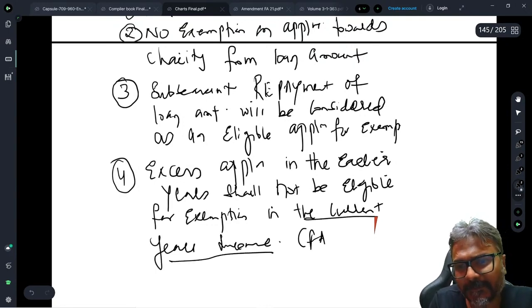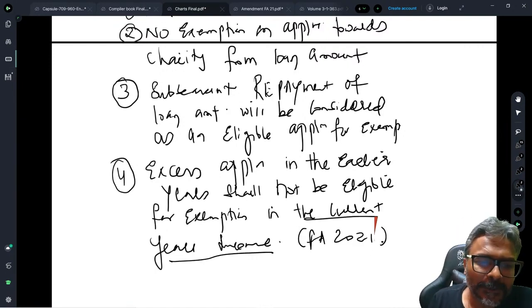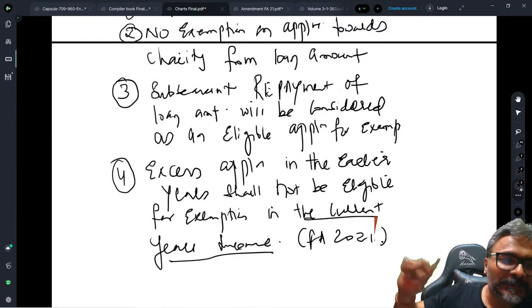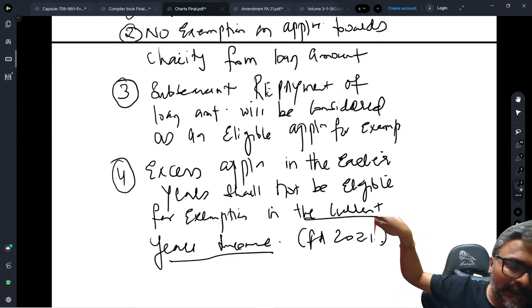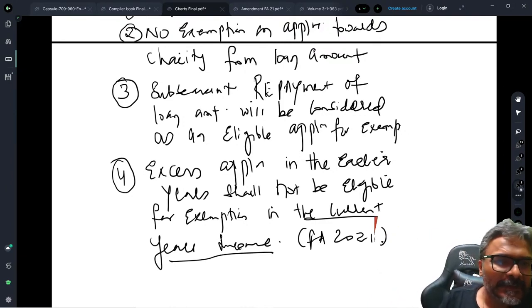This is your amendment of Finance Act 2021. I hope that this point is also well taken by all of you. Excess application in the earlier year shall not be eligible for exemption in the current year's income. Finance Act 2021. So this would be nil. You will write nil as per the amendment of FA 2021. So this is what it is now, students. We have dealt with this one.